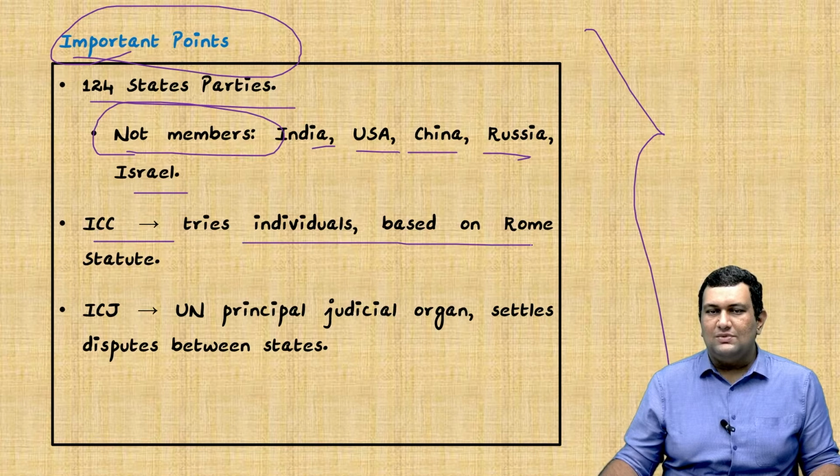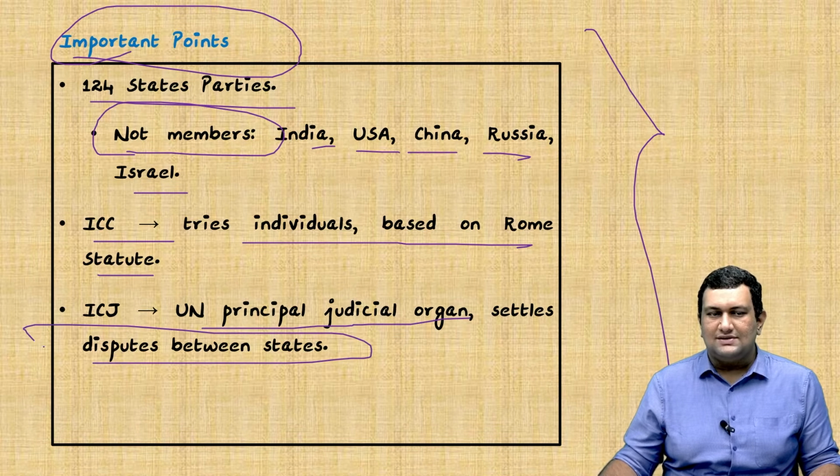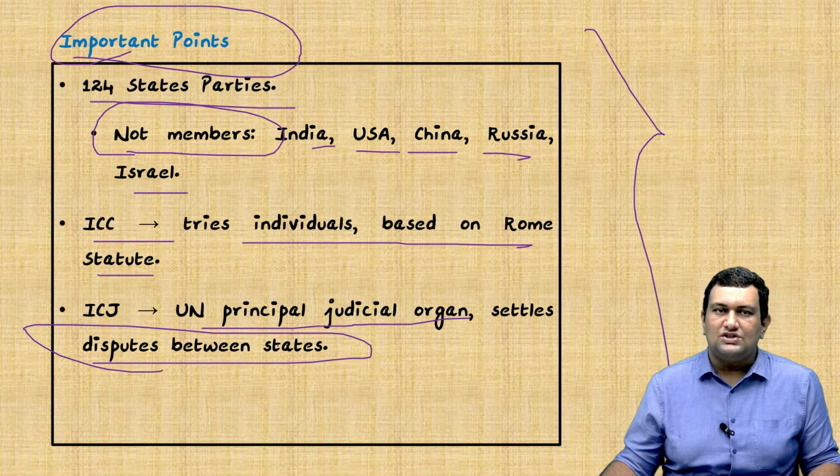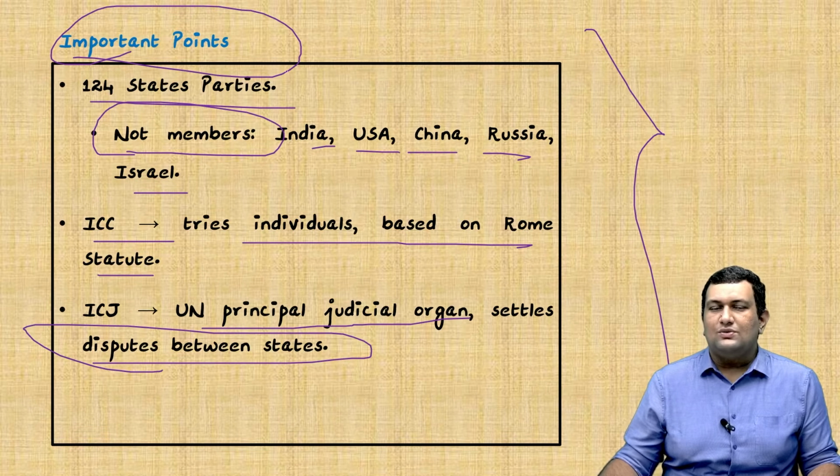Another important aspect, the difference between ICC and the International Court of Justice is, the ICC tries individuals based on the Rome Statute, whereas the International Court of Justice is a principal judicial organ and it settles the disputes between the states. So ICC is for individuals, and ICJ is for disputes between the states. This is an important distinction. So in prelims, we might get questions directly based on this important fact.